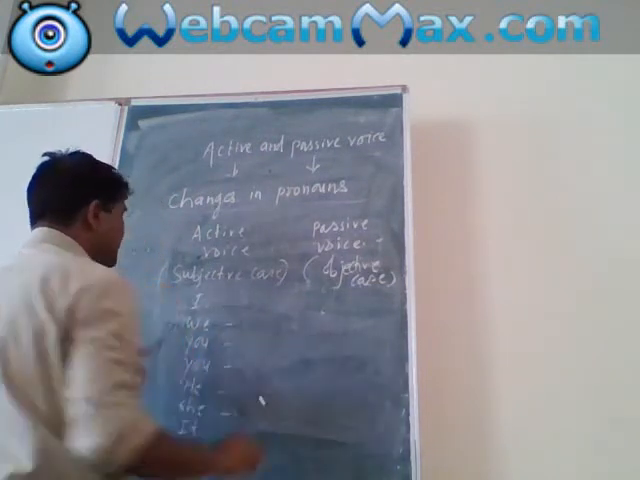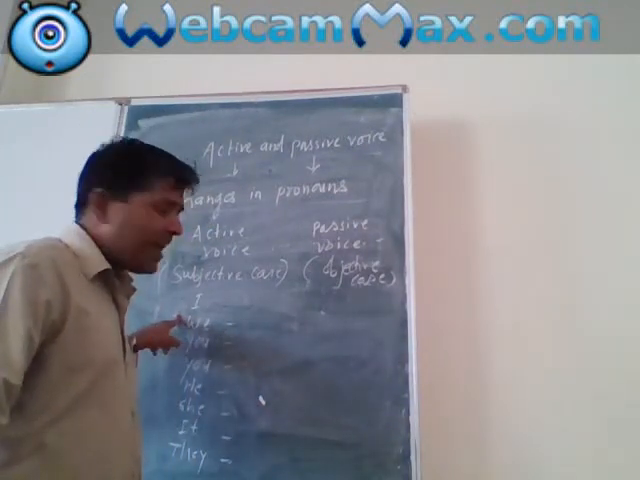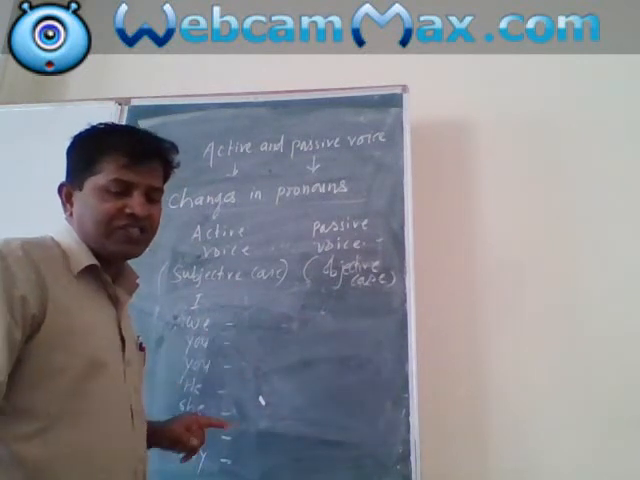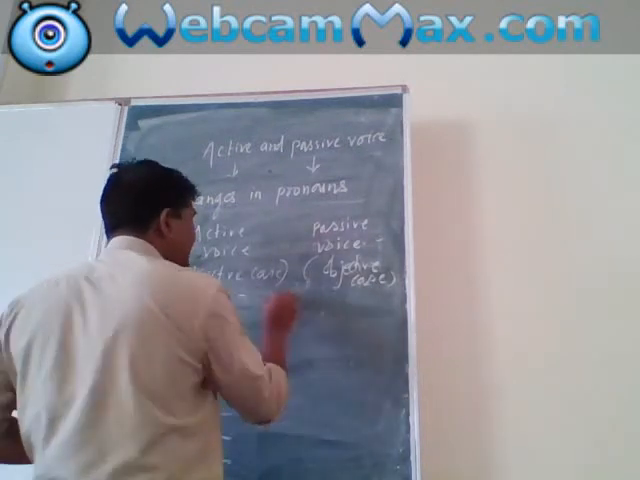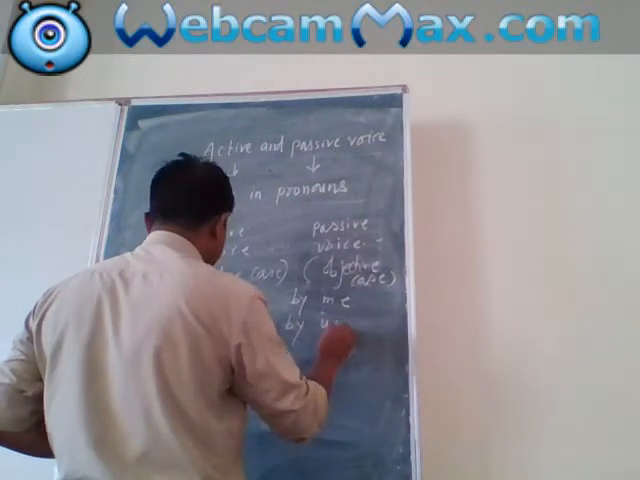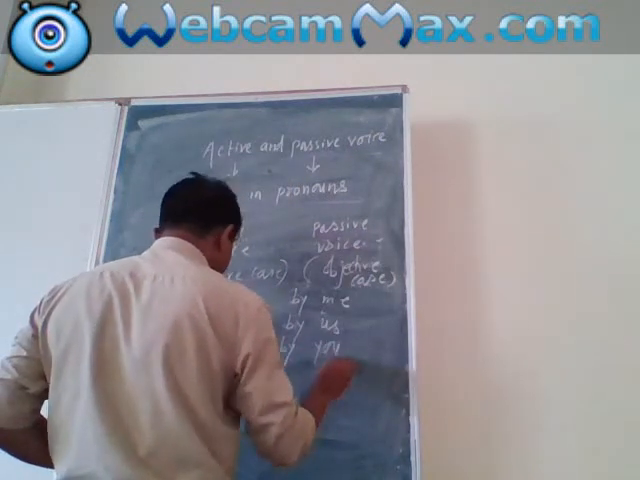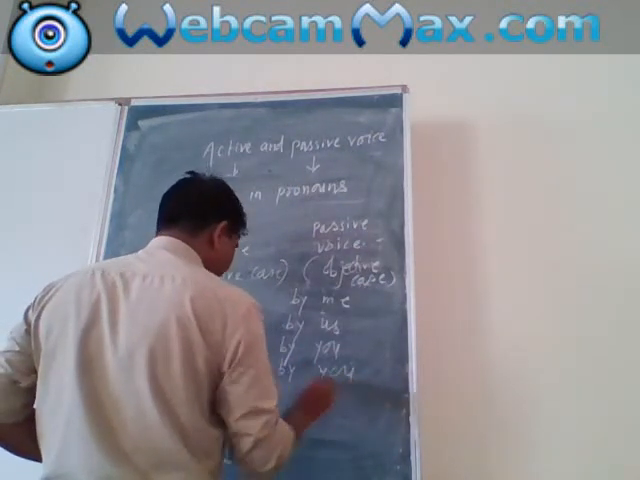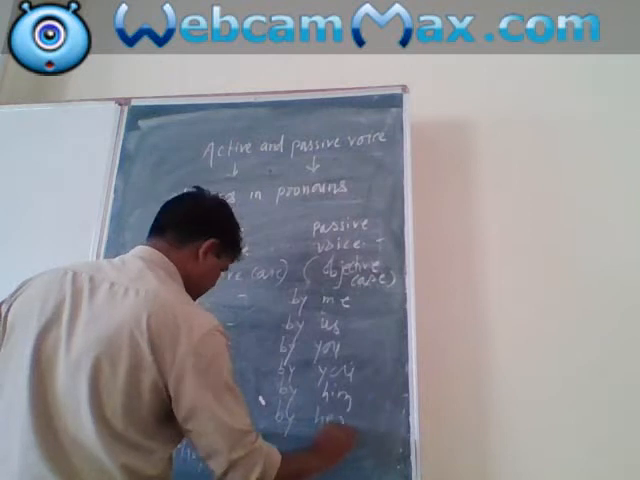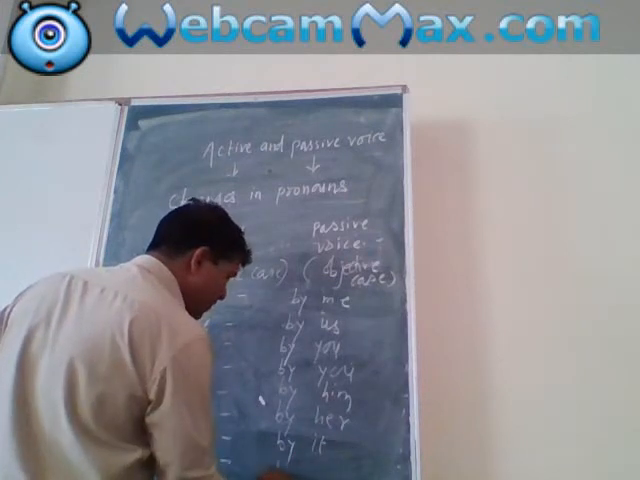Okay, these pronouns we use in the subjective place, and when in the passive voice, how do we change them? It becomes I by me, we by us, you by you, he by him, she by her, it by it, and they by them.